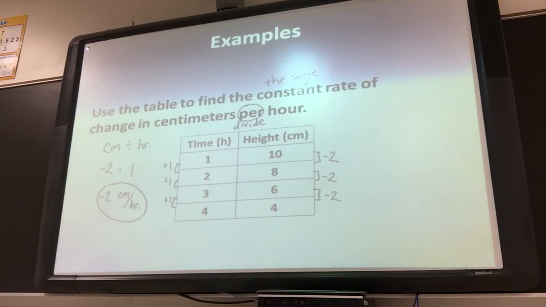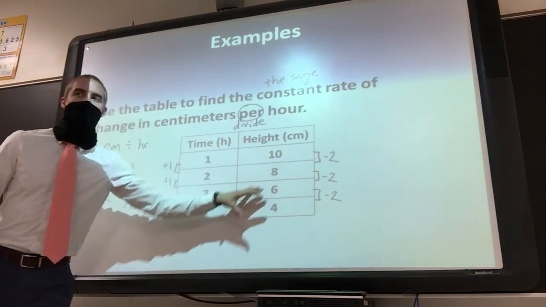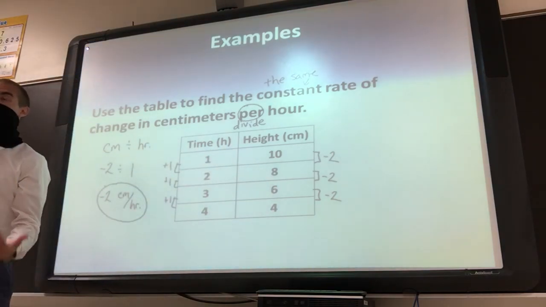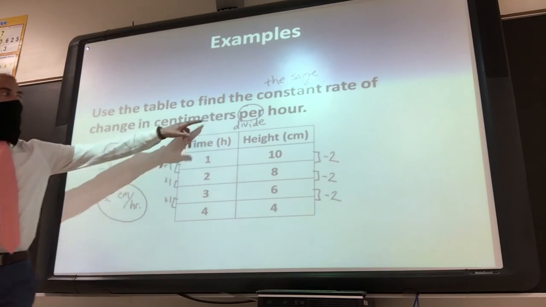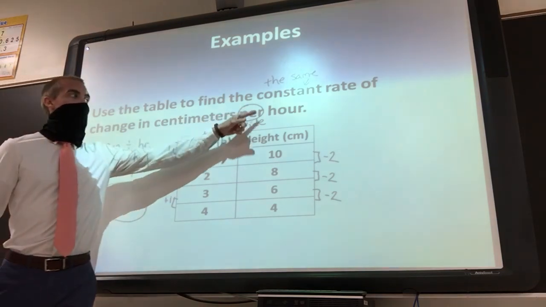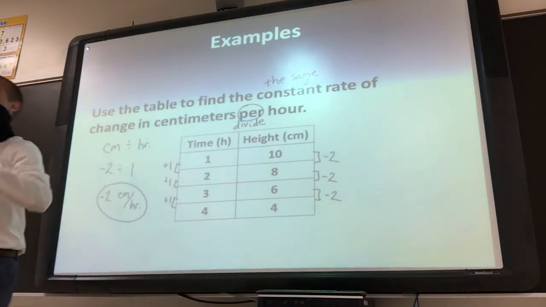A couple of things from this to remember. First of all, constant rate of change. You find what they're changing. It could be negative or positive, and then you divide them in the same order that they give you. And the word per means to divide. Okay.